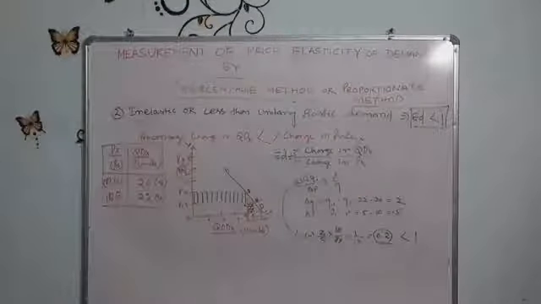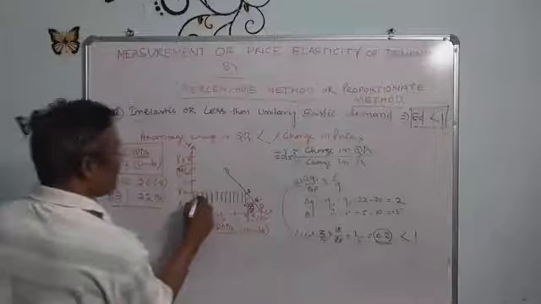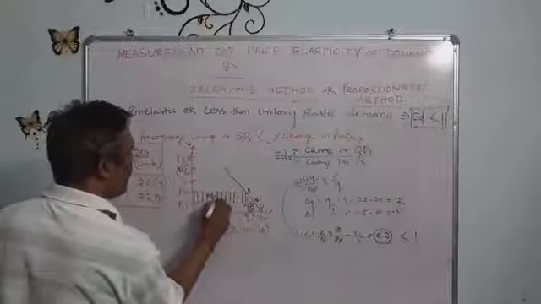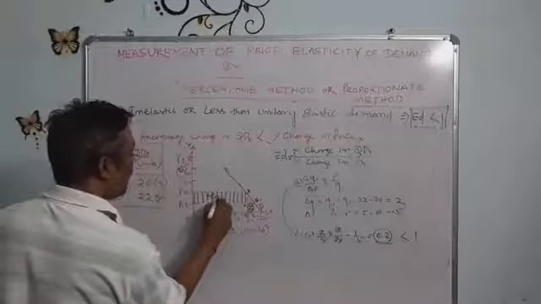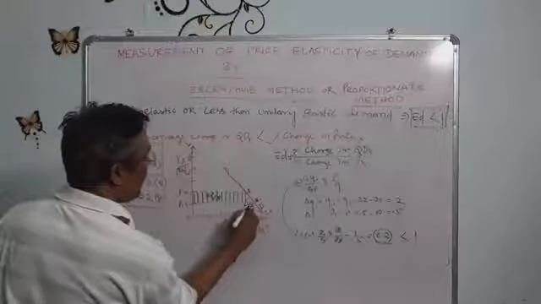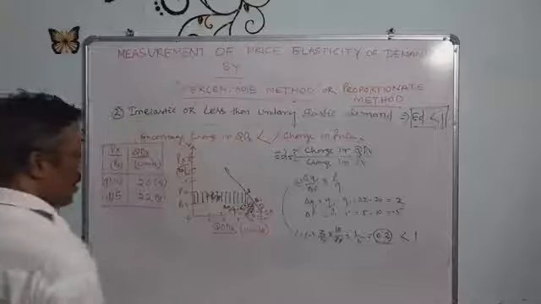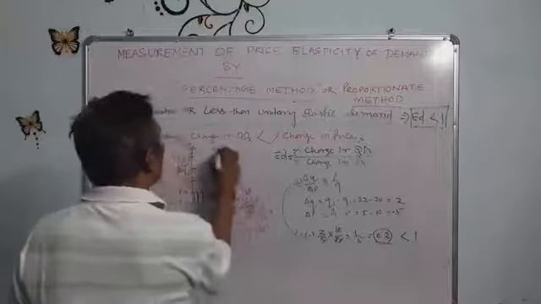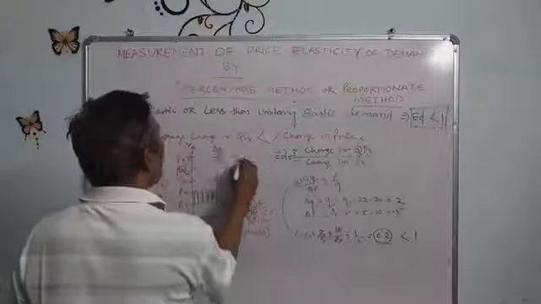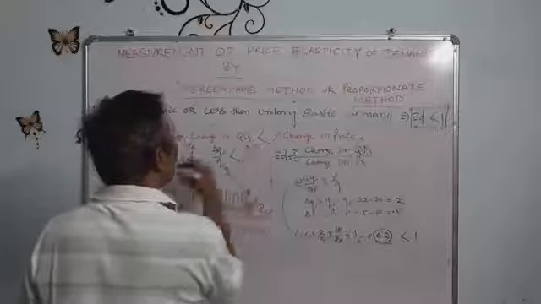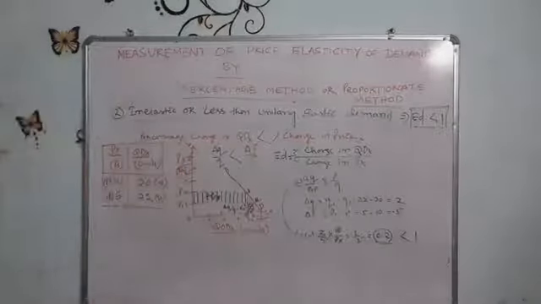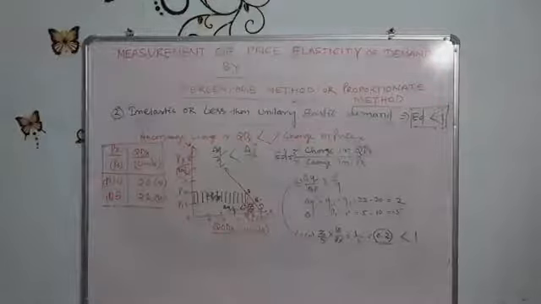So here the changes are delta Q upon Q and delta P upon P. It means that delta Q upon Q is less than delta P upon P, which is called inelastic demand or less than unitary elastic demand. At that time the elasticity of demand is less than 1.